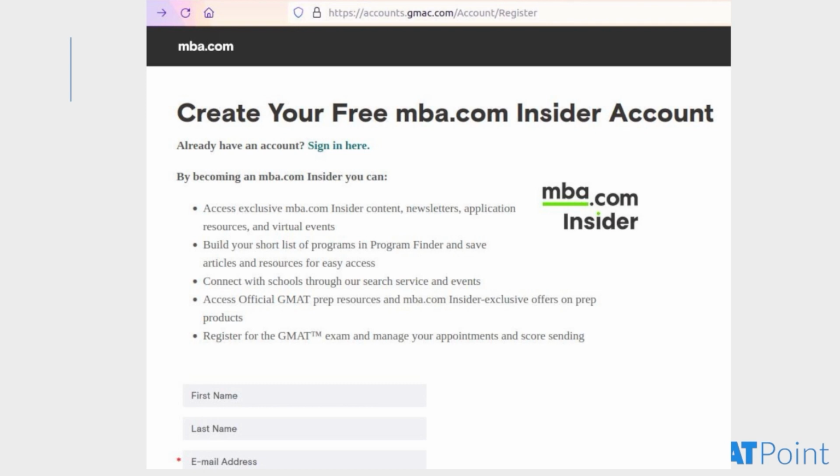Yeah. So this is how your registration page looks when you enter the page for registration. This is where you need to register for your GMAT exam. You need to fill in all the requisite details such as your name, your email address, your date of birth, your gender, and all such information. And make sure that this information matches with your identification proof that you're carrying, which is your passport. So this is the page where you fill in your information when you're registering, and if you already have an account, you can sign in at the link provided there.